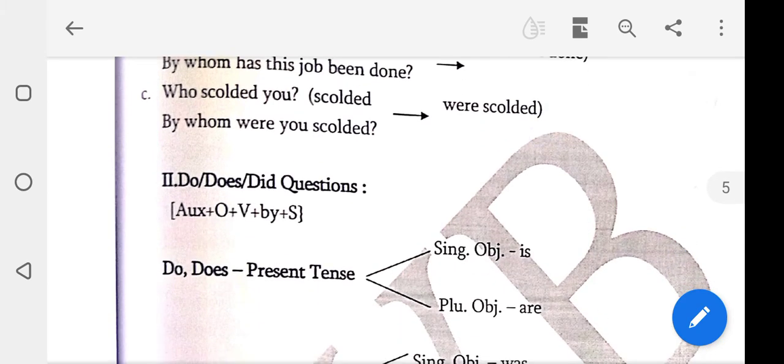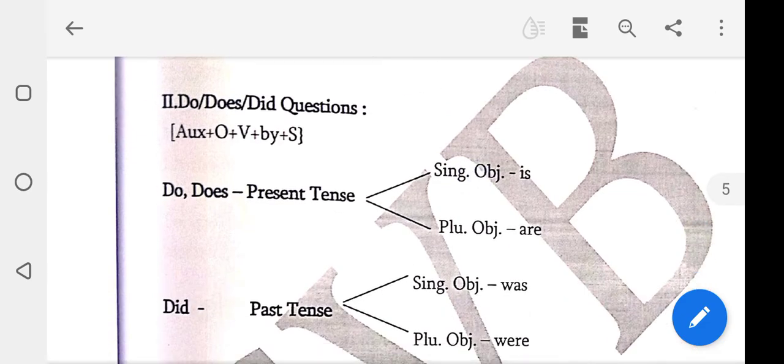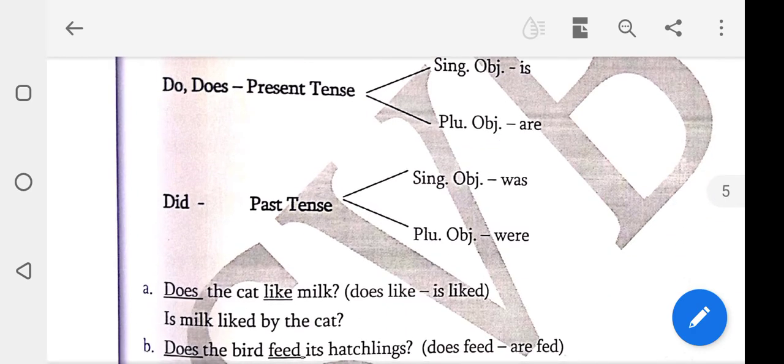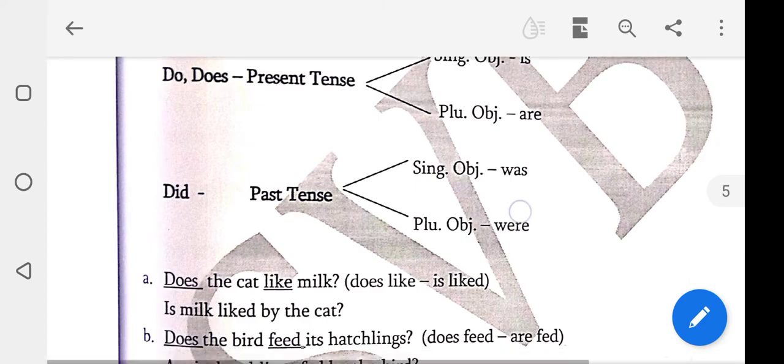Next one, do, does or did questions. For example, do, does, we use in the present tense. Singular object means is, plural object means are. In the past tense we use did. Did is the past tense. Singular object means was and plural object means were.